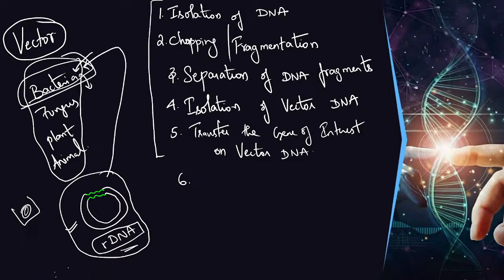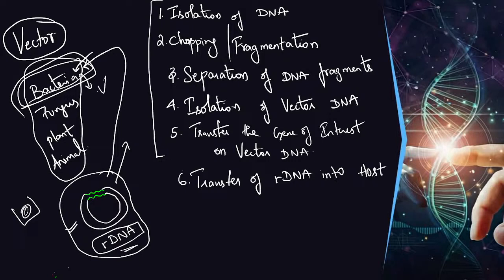The organism into which we are going to transfer this rDNA is called the host. So, transfer of rDNA into host. But before transferring, we need to prepare the host, we need to make the host competent, and there are so many other concepts in between. We will discuss that in a separate video.